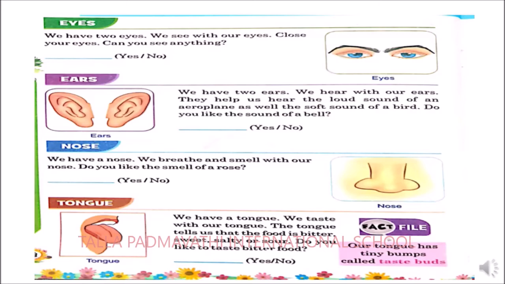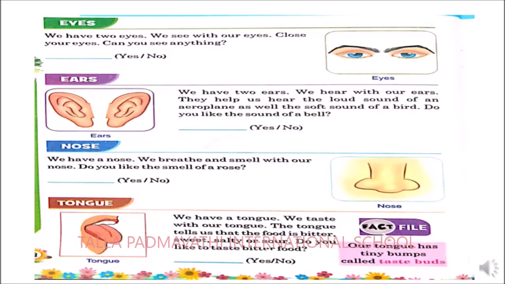So we can identify the taste of food with the help of the tongue. Children, now do you like the taste of bitter food? The answer would be no, because you don't like the taste of bitter food. Will you like the taste of sweet food? Yes, you like the taste of sweet food.